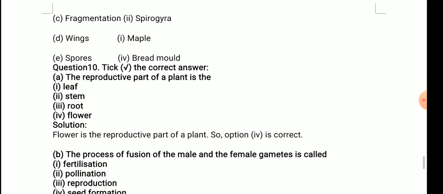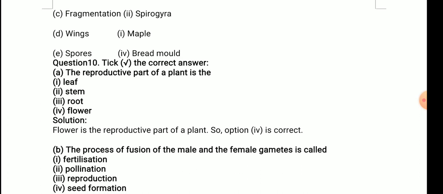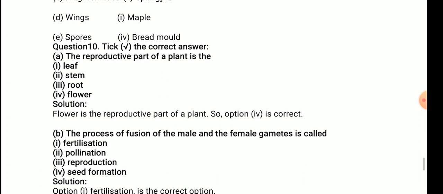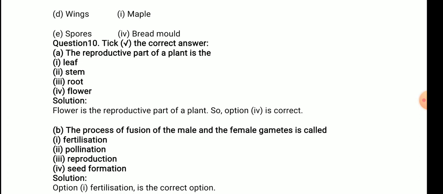Next question. B. The process of fusion of the male and female gametes is called fertilization, pollination, reproduction, or seed formation. Can you tell what the process of fusion of male and female gametes is called? The answer is fertilization. Option first.